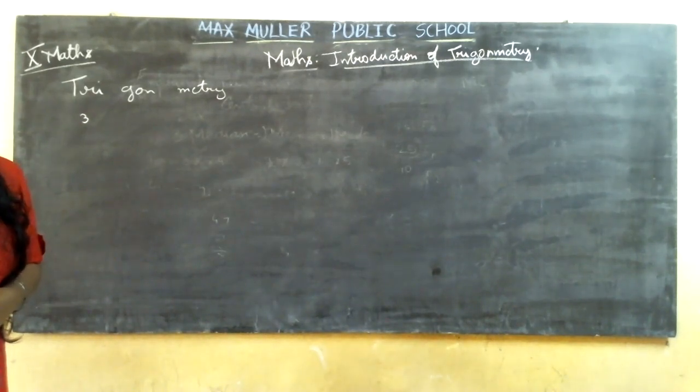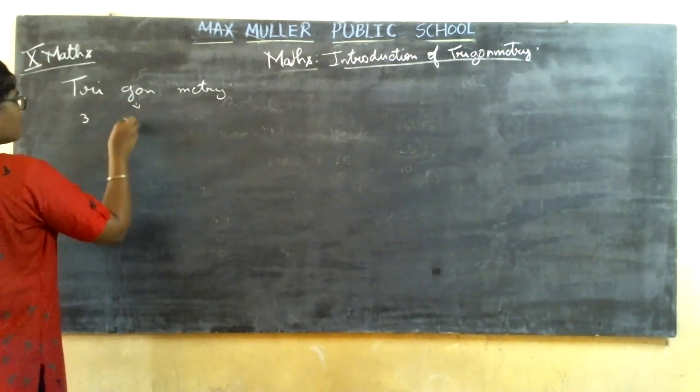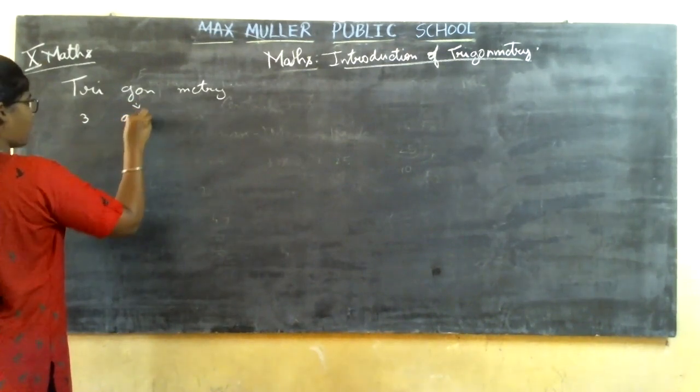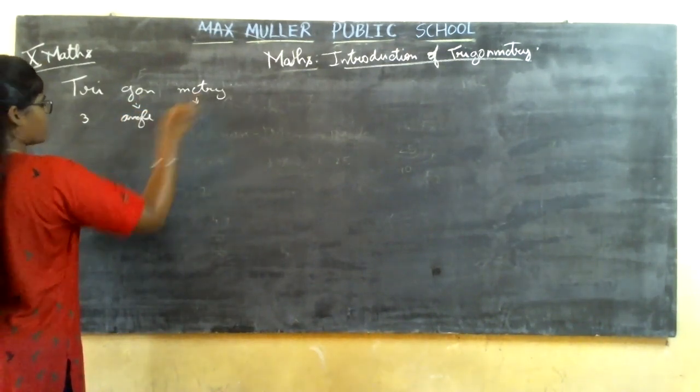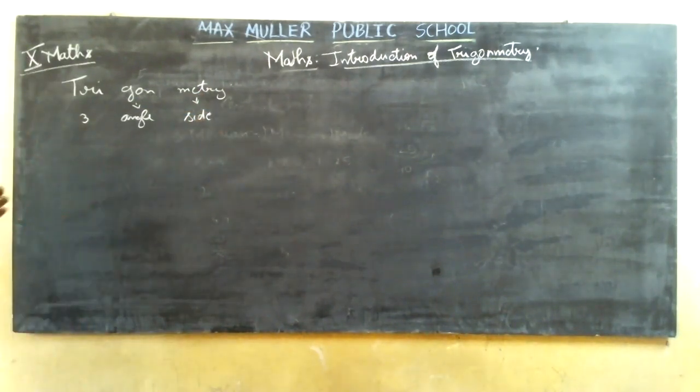The gono tells you about the angles. Metry is the measurement, that is the sides. So trigonometry is the part of mathematics where you are going to learn about the 3 sides and 3 angles of a figure.